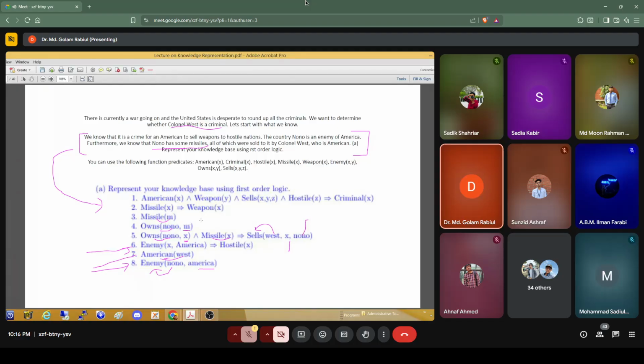And here, missile x is actually weapon x. Then based on this representation, we want to prove that Colonel West is a criminal.